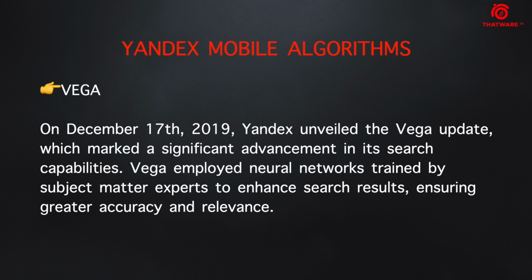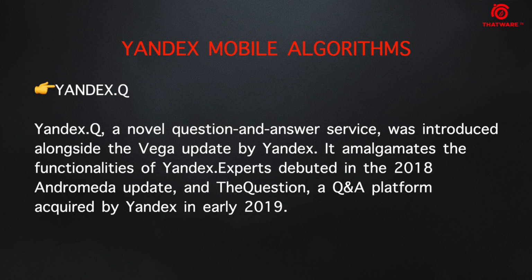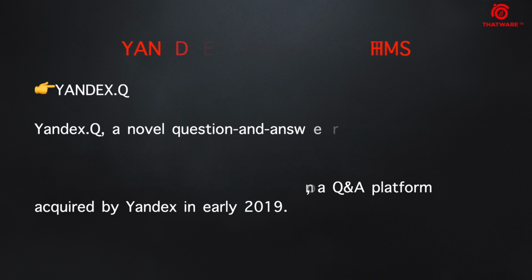Vega's purpose is that it works on a neural network system. It's a trained model where a lot of machine learning and neural network nodes work together to provide greater relevancy and accuracy. In short, this is a direct competitor of the information retrieval system that Google has introduced. Yandex.Q was launched right before Vega, and the purpose of Yandex.Q was to understand the initial insights. So you can say Vega is the advanced version of Yandex.Q.